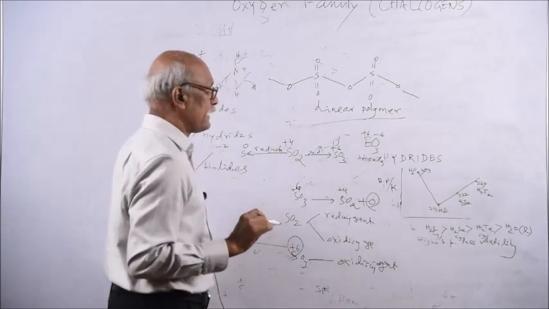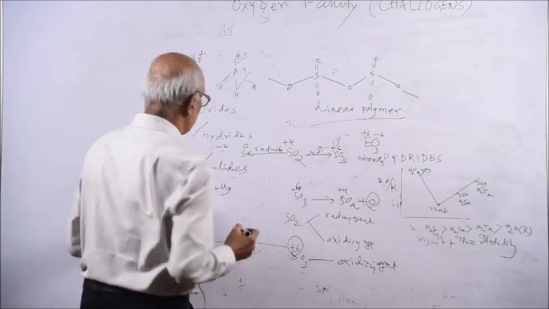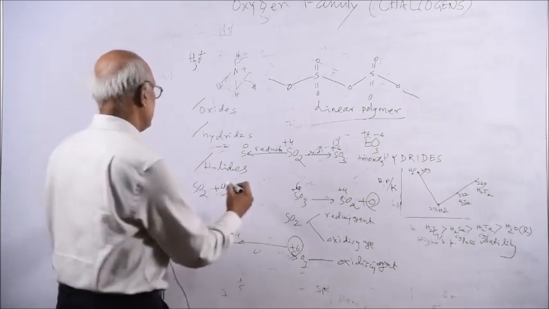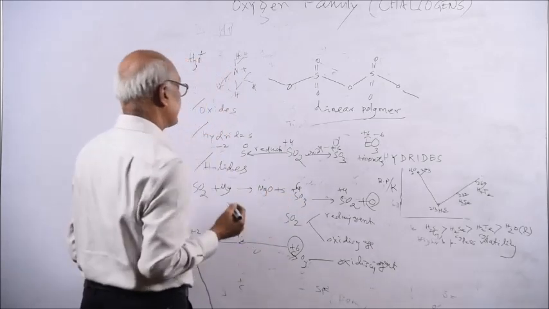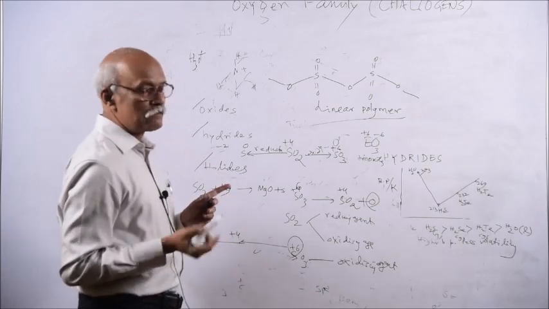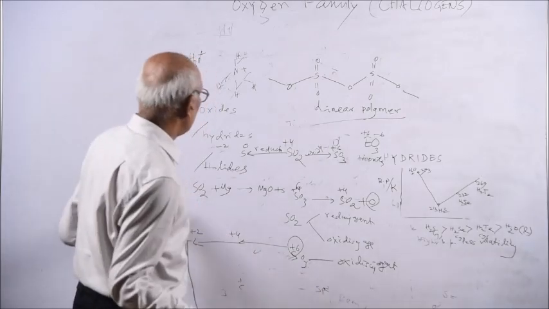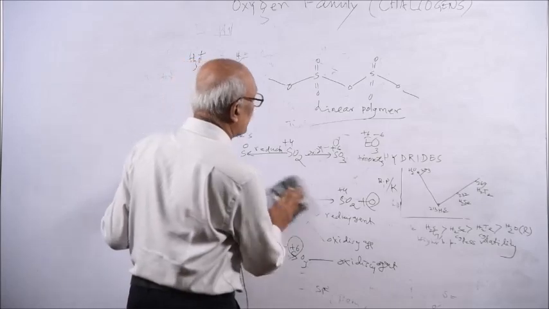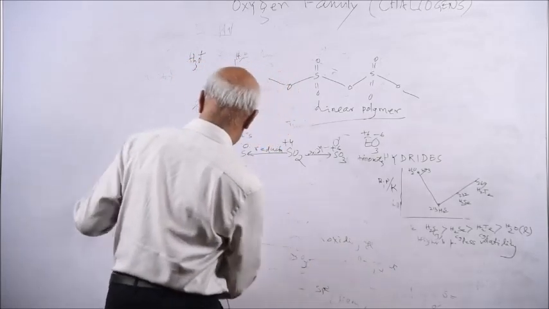So sulfur dioxide as oxidizing agent: sulfur dioxide plus magnesium. Magnesium continues to burn in sulfur dioxide. Why? That forms magnesium oxide plus sulfur. So magnesium is getting oxidized by what? Sulfur dioxide. So sulfur dioxide acts as an oxidizing agent. And when sulfur dioxide is passed through potassium permanganate, the color decolorizes. That means sulfur dioxide acts as a reducing agent.